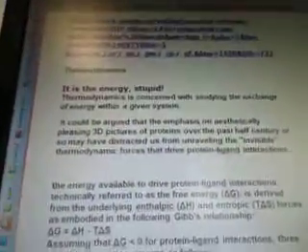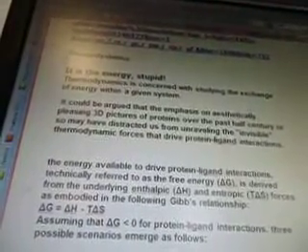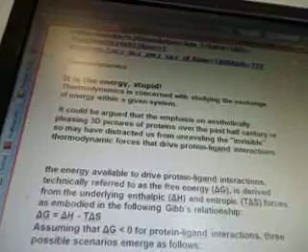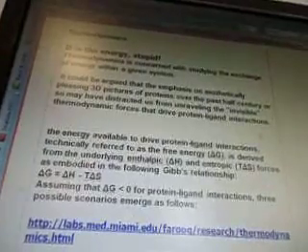Another Google source. Thermodynamics: It is the energy, stupid. No, sorry, this is from someone's blog. So I'm not calling you stupid, okay? Thermodynamics is concerned with studying the exchange of energy within a given system. It could be argued that the emphasis on aesthetically pleasing 3D pictures of proteins over the past half-century or so may have distracted us from unraveling the invisible thermodynamic forces that drive protein-ligand interactions.